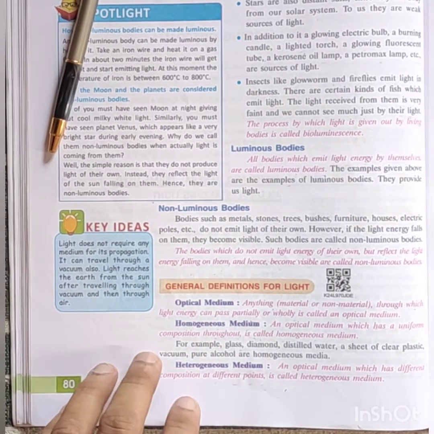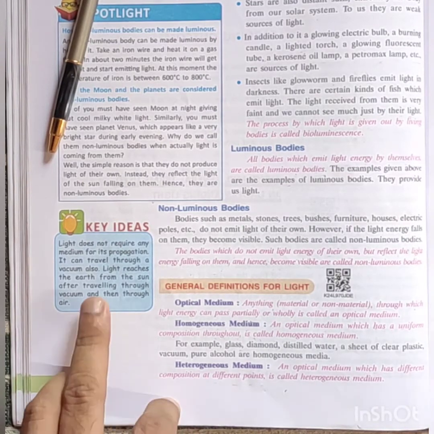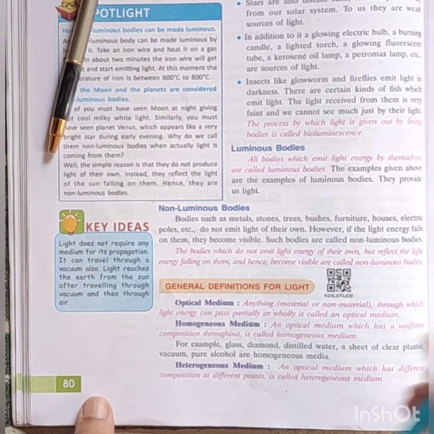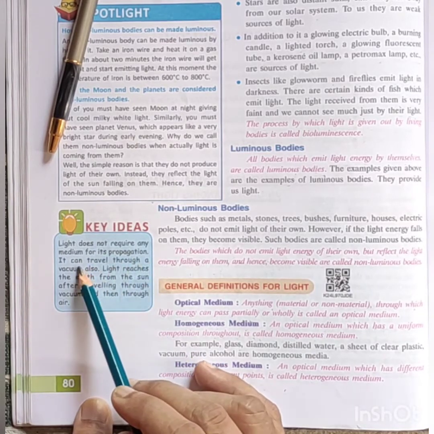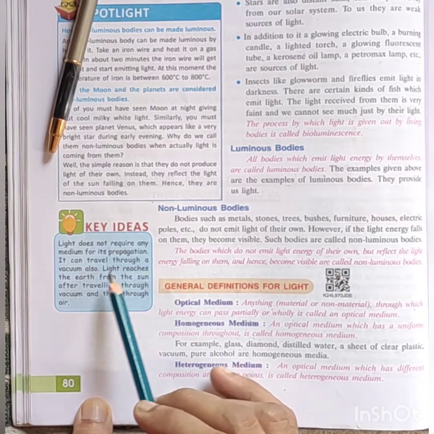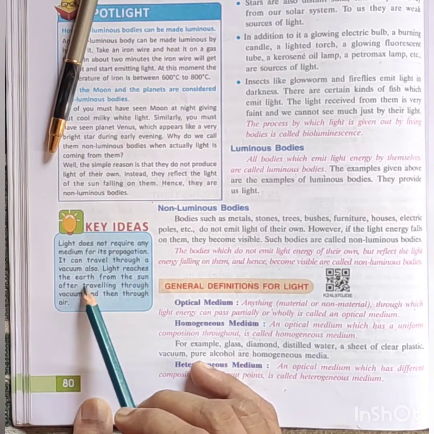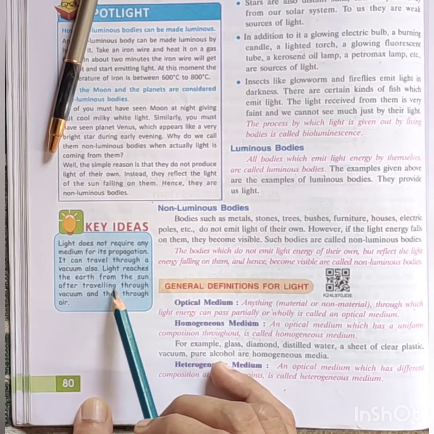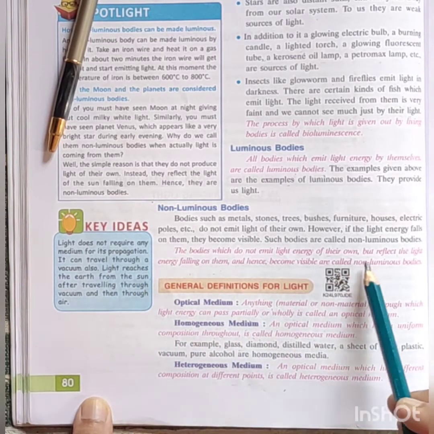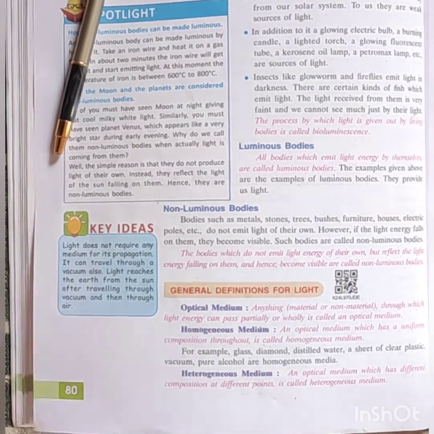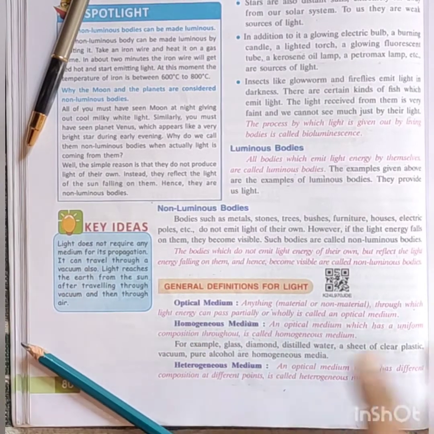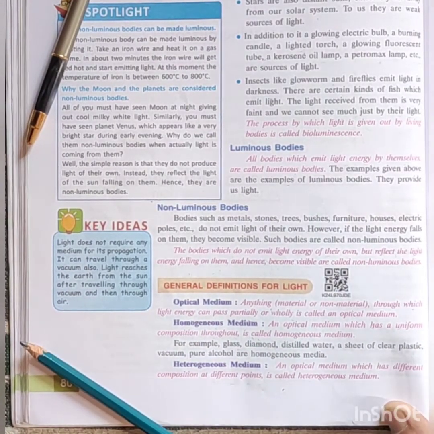Another thing is that light does not require any medium for its propagation. It can travel through vacuum also. Light reaches the Earth from the Sun after traveling through vacuum and then through the air. Okay, so light doesn't require any medium to propagate, meaning to travel.